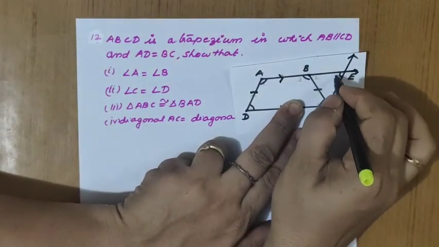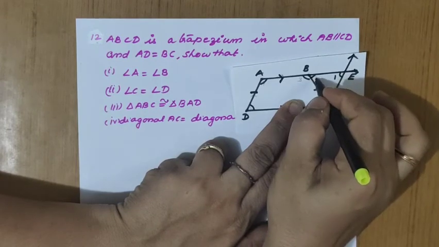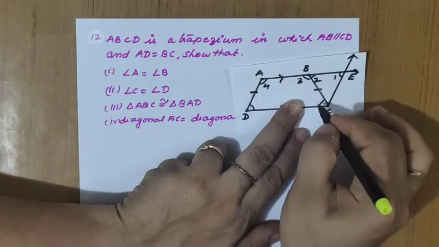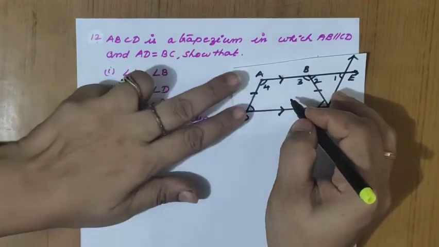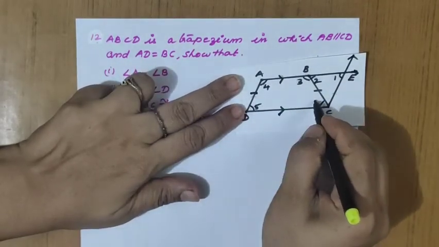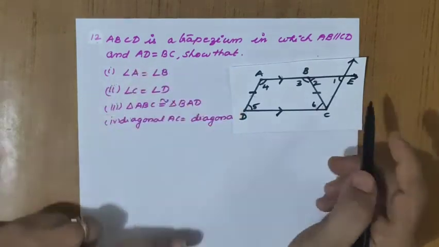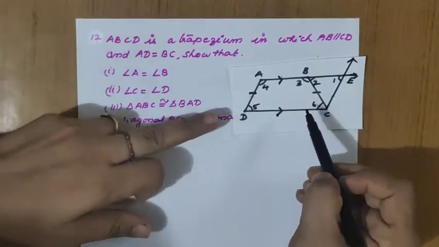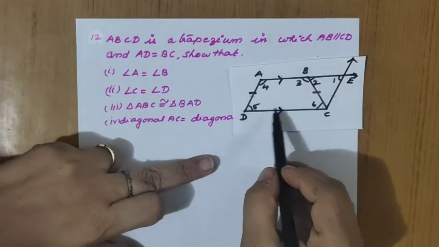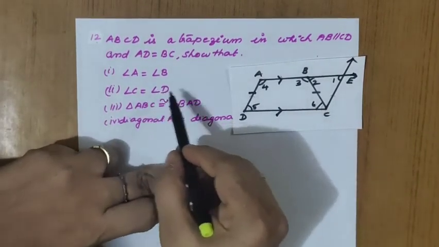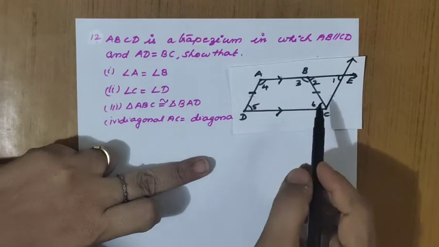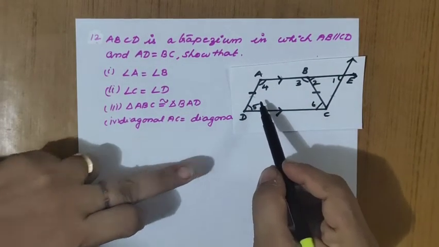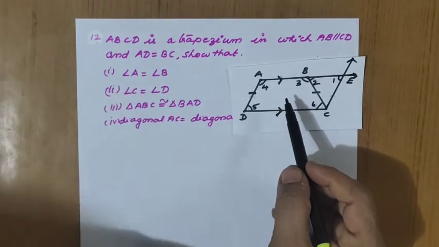I'll mark here angle 1, angle 2, 3, 4, 5, 6. So what do we have to prove? Angle 3 equals angle 4 we must prove, and angle 5 equals angle 6 we have to prove. Then we have to prove that triangle ABC is congruent to triangle BAD. For that step we have to do further construction.